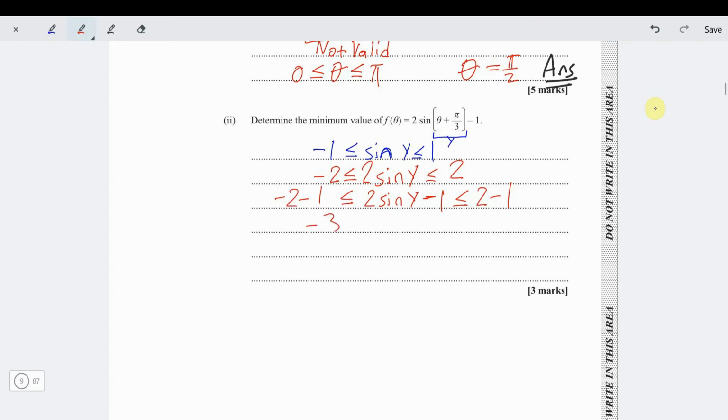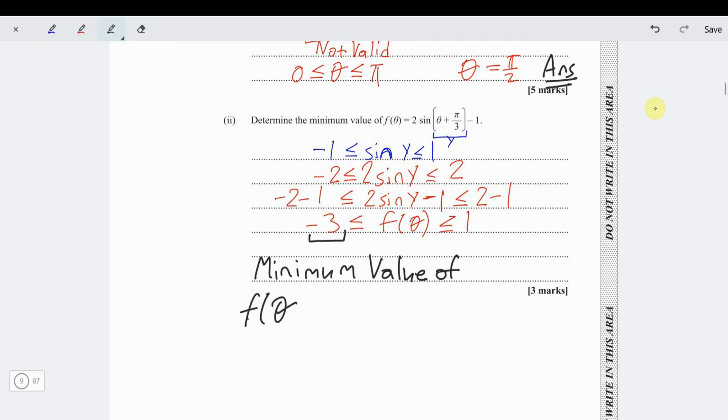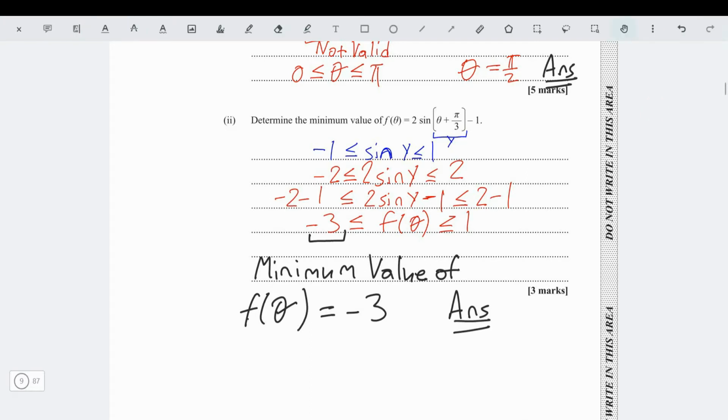Minus 2 minus 1 is minus 3. And 2 sine y minus 1 is f of theta. And then 2 minus 1 is 1. So we're saying that the minimum value f of theta can take is negative 3. And the maximum is 1. They only want the minimum value. So we'll tell them the minimum value of f of theta is equal to negative 3. That's our answer, because they didn't need anything else. So we just give them the minimum value and we move along.